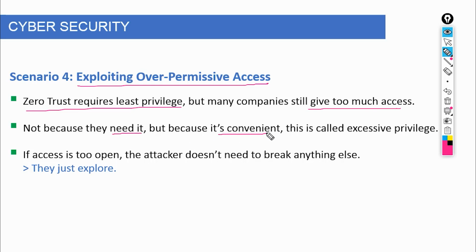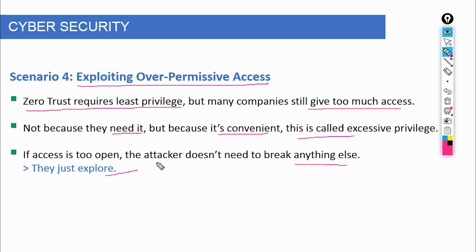In strong zero-trust architecture, access is tightly controlled using the principle of least privilege. Users get only what they absolutely need, nothing more. Access is time-bound. Sensitive actions require re-verification, and permissions are continuously reviewed. So even if an attacker logs in, their movement is restricted. But in weak implementations, once inside, it's like walking into a building where every door is already unlocked. So the key takeaway is this: authentication gets you in. Authorization determines how much damage you can do.